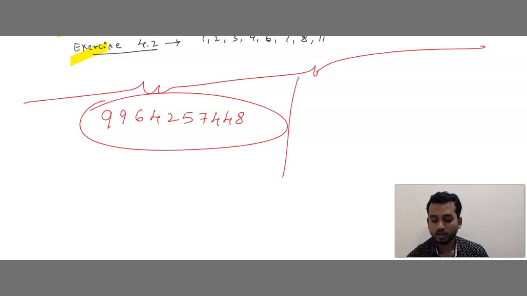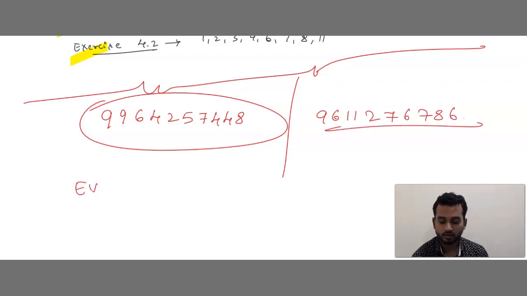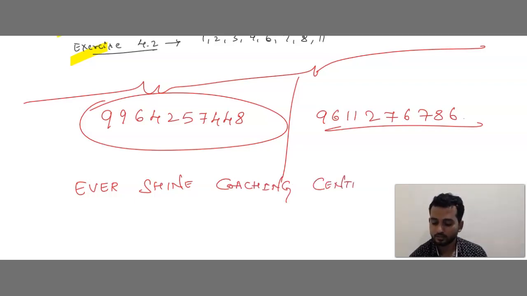And the alternate number is 9611 276. This is the institute name, Evershine Coaching Center. Is this clear, children? And my name is Shah Faisal.